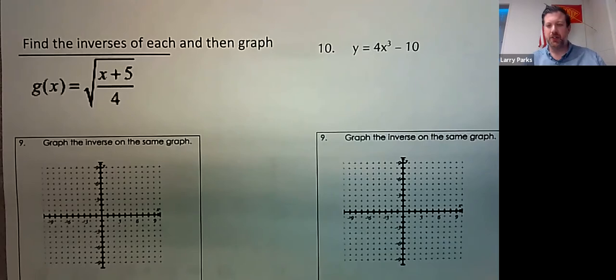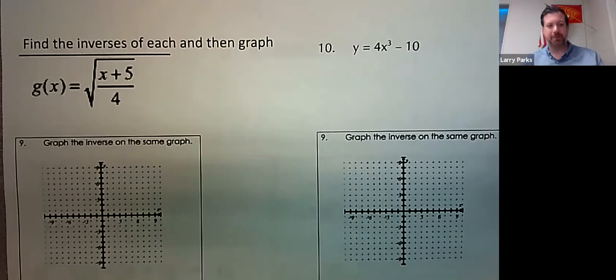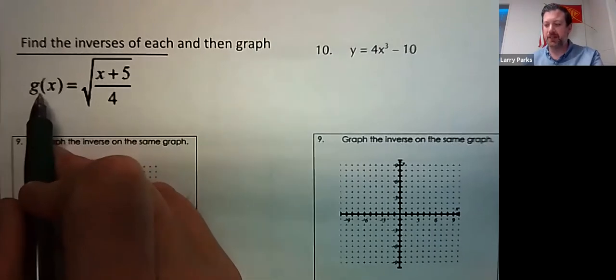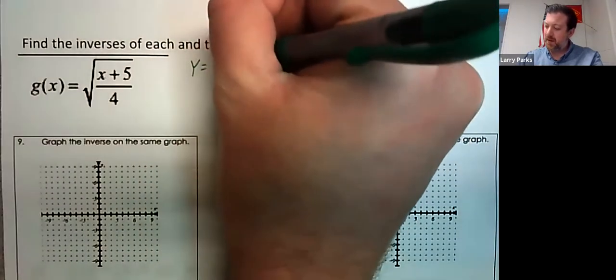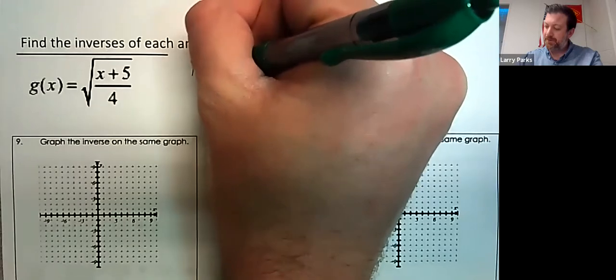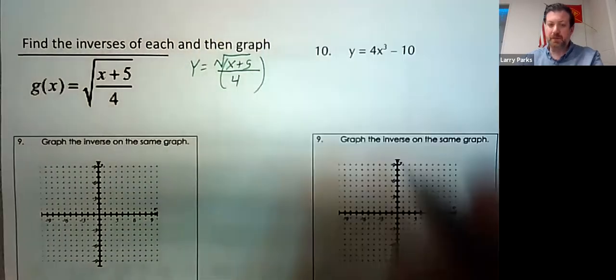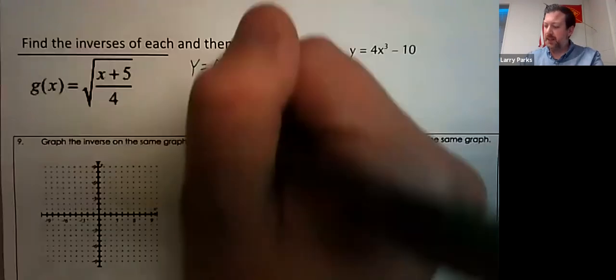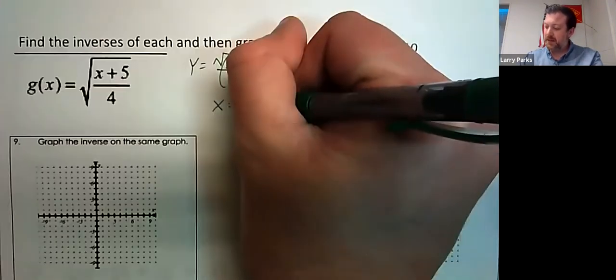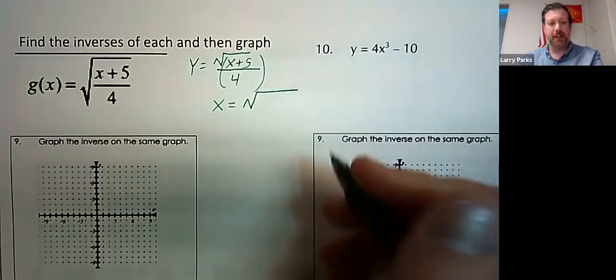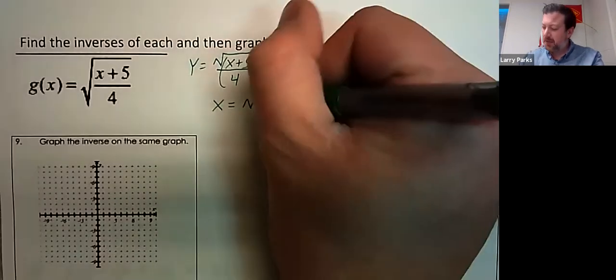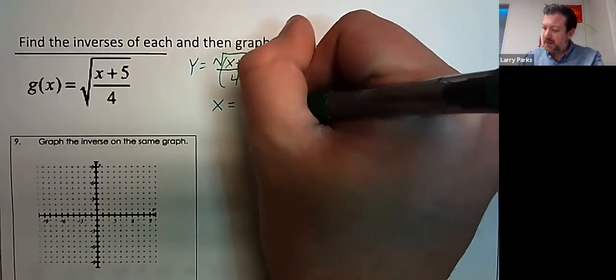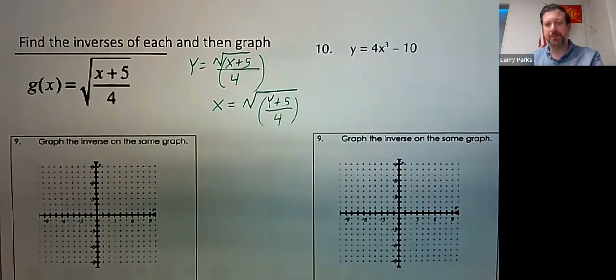Inverses. I'll let you graph on Desmos. You'll have access to Desmos. But to find the inverse, remember, if it's a g of x, you change it to a y. And then you swap the x and the y. I need to make sure I remember that the radical is over both of these. So it'd be y plus 5 over 4. Square root of all that.